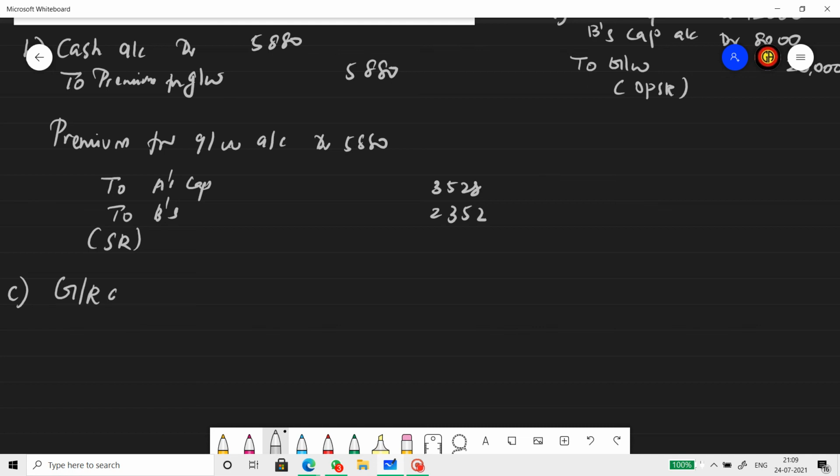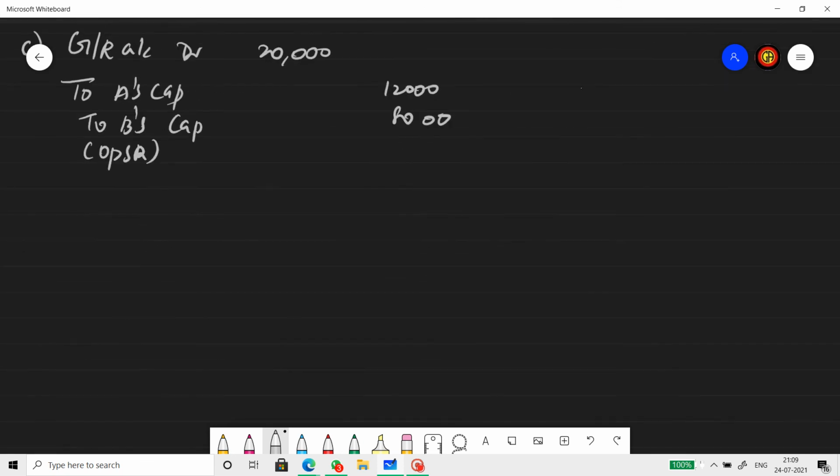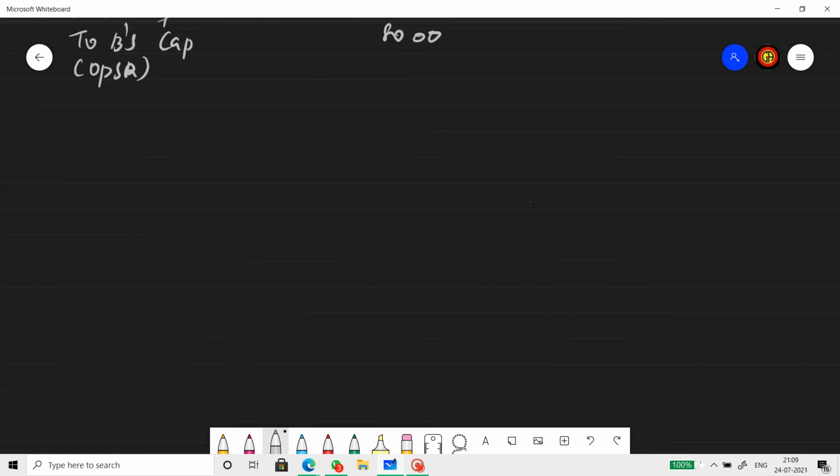So now the third one is to distribute the general reserve. General reserve account debit 20,000 to A's capital account and B's capital account. Distribute that in OPSR. What is OPSR? 3:2. 12,000 and 8,000 respectively. So we have taken care of all the adjustments now. Now let us prepare the partners' capital account.